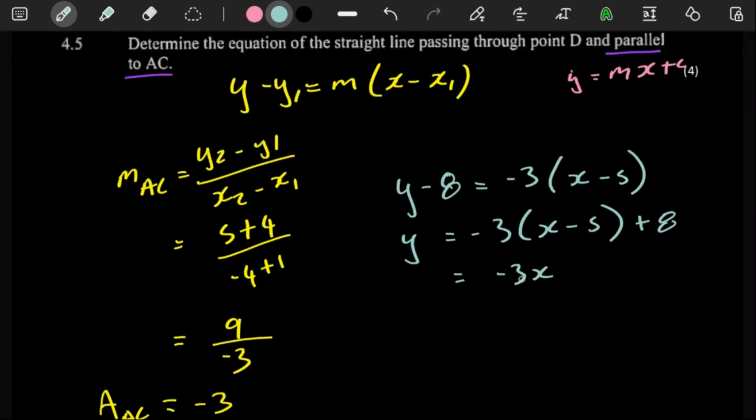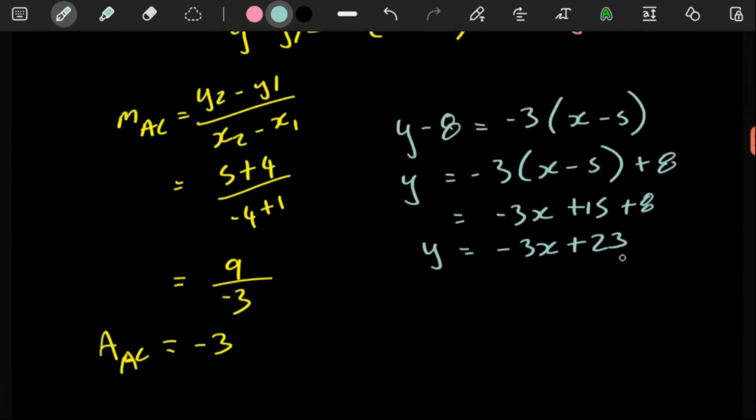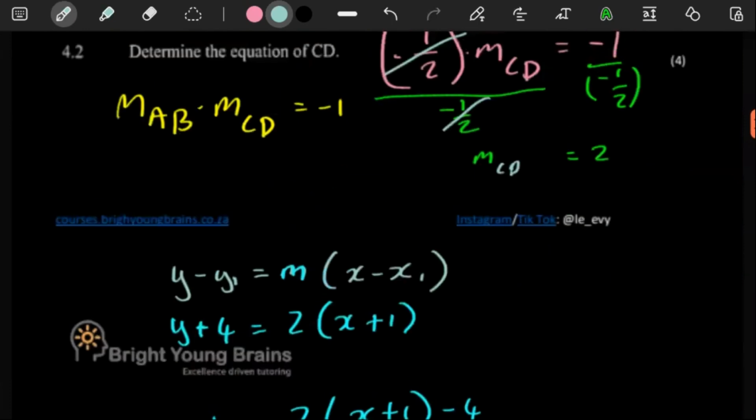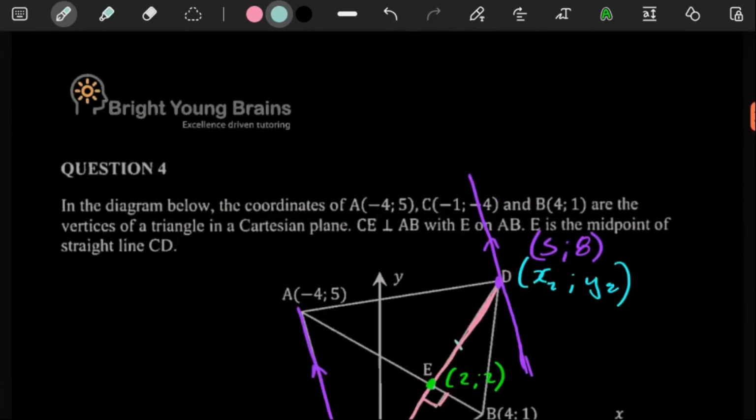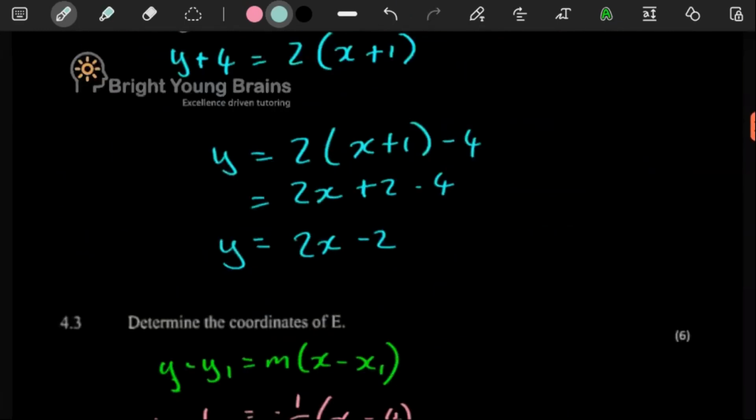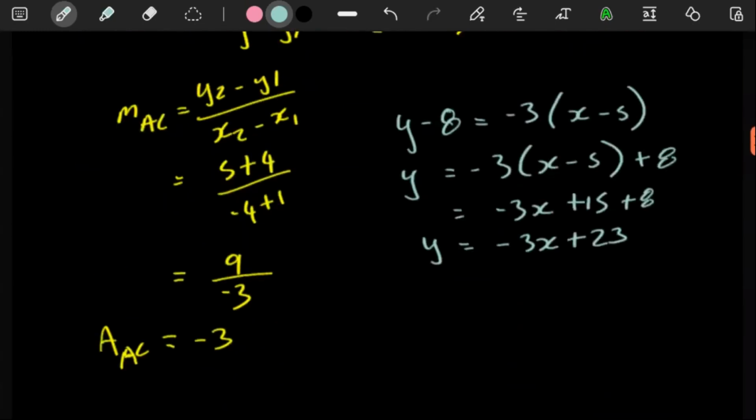Anyways, so negative 3x, and then negative 3 times the negative 5 there gives you a positive 15. And then you have the negative 3x. 15 plus 8 is going to give you a positive 23. So this looks kind of strange, right? As a y-intercept. Yes, it does look kind of strange. But if you look at it nicely, if the y value here is an 8, and this line is super steep like that, you could expect a y-intercept that is as high as 23.